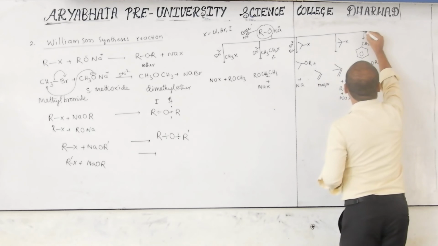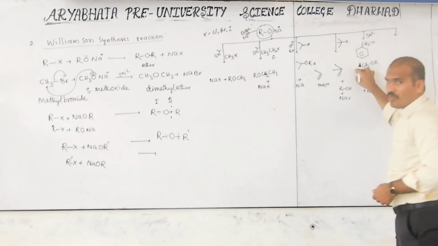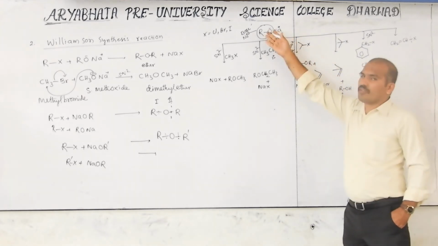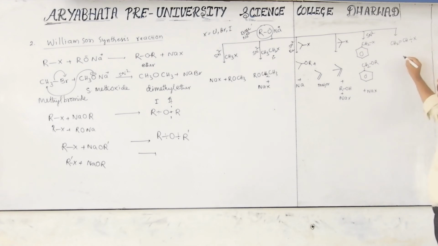Next, if vinyl is taken, allyl also, no problem, allyl also gives the same ether. Now I am taking the vinyl part, CH2=CHX. Now this bond breaking is difficult. When bond breaking is difficult, it does not undergo any substitution or elimination reaction, both not possible.